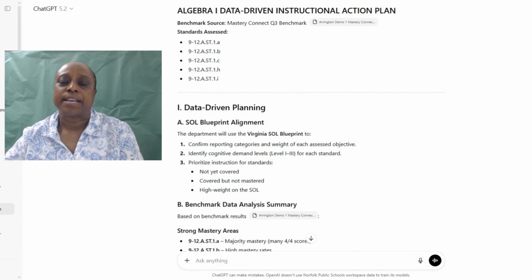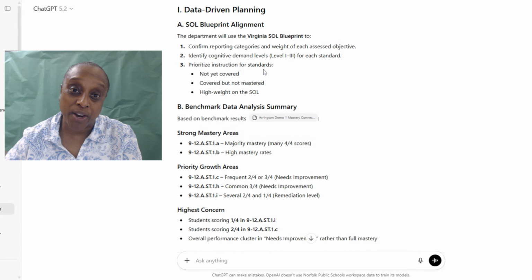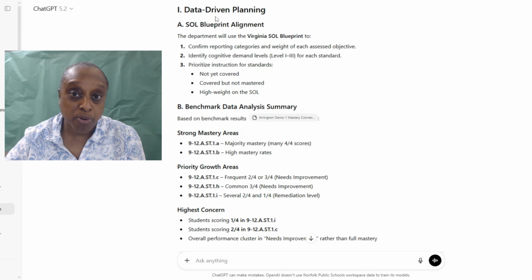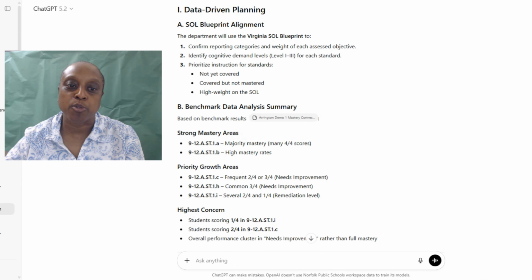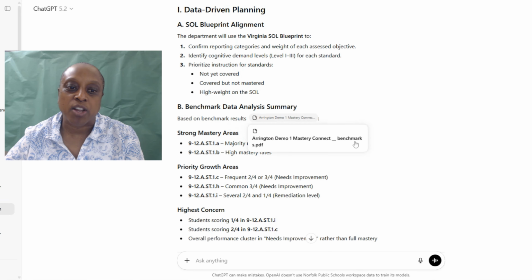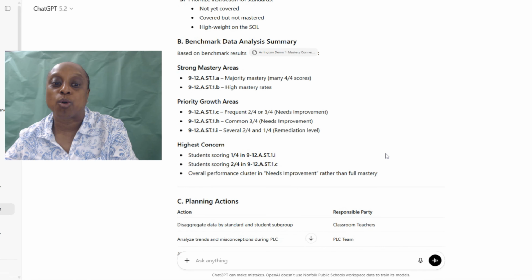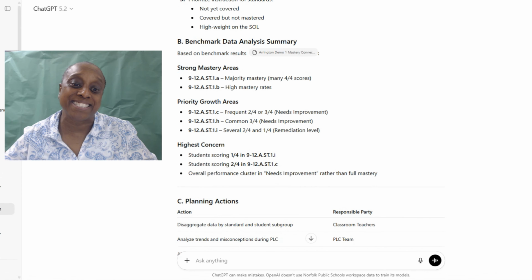And as I go down, this is where the answers to those 6 questions that she asked us come into play. So we have data-driven planning at the SOL blueprint. Remember, I've read that to you. And so it says, the department will use the SOL blueprint to confirm reporting categories and weights, identify cognitive demand levels, prioritize instruction for standards. And then going down, benchmark data analysis summary. We're looking at the strong mastery areas, the priority growth areas, and the highest concern. So this actually answers that question, and it answers it in detail.